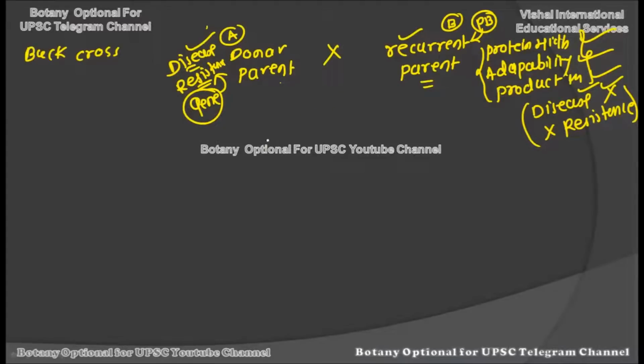So basically in the back cross, we are only going for one desirable character. We are going to achieve this desirable character in the recurrent parent through the process of hybridization. Now consider we have made the cross and we have created the progeny.